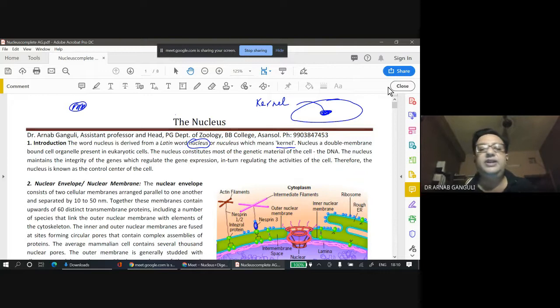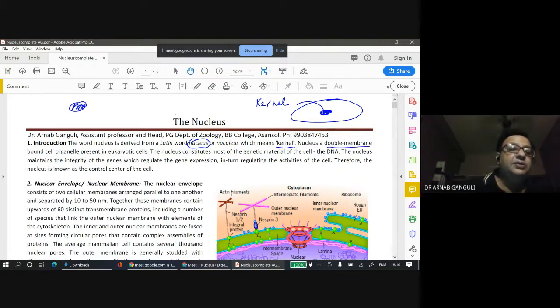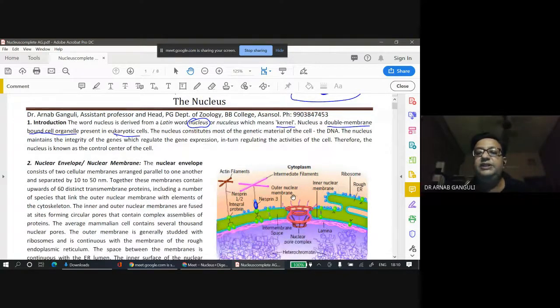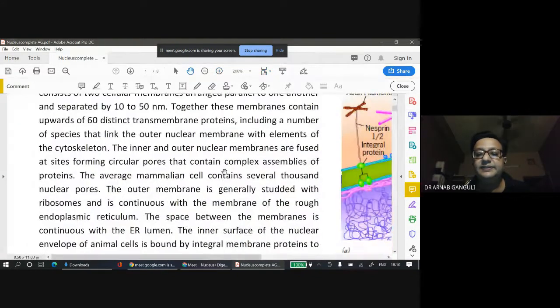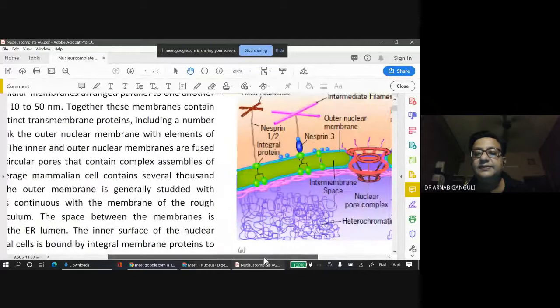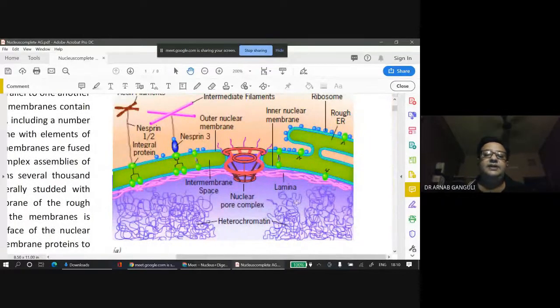So what is the nucleus? It is a double membrane bound cell organelle present in eukaryotic cell. So if you see this picture, I will increase the size. You see that there are two membranes.